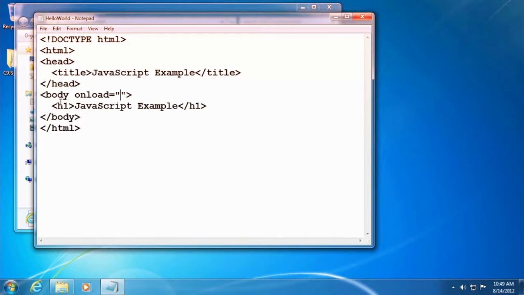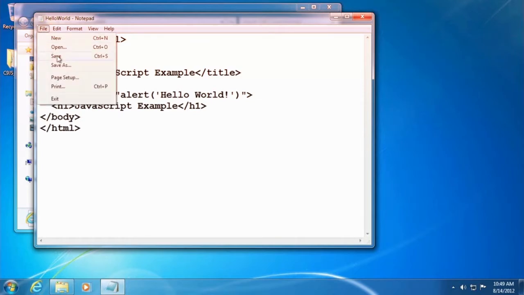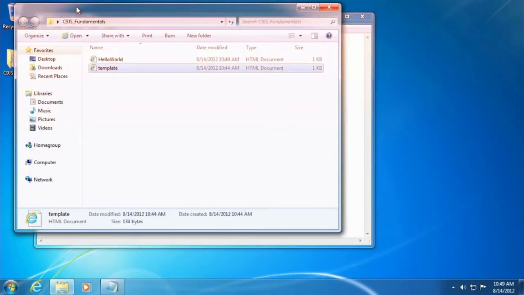Inside of those double quotes, I'm going to type in the word alert, immediately followed by an opening and closing parenthesis. In between the parentheses, I'm going to type in two single quotes. Inside of those single quotes, I'm going to type in the word hello, space, and then world, exclamation mark. All right. Then I'm going to simply save my work. And now what I want to do is go back to our Windows Explorer and double click the hello world.html file.